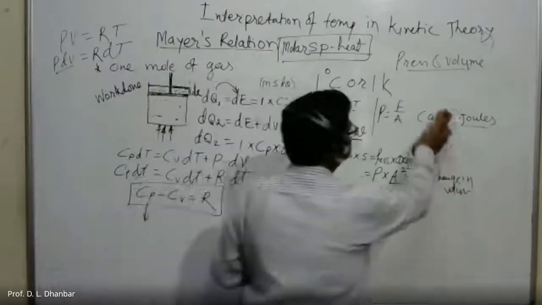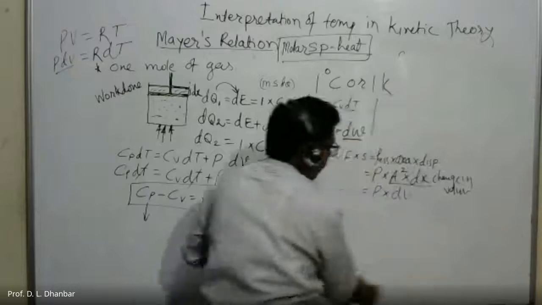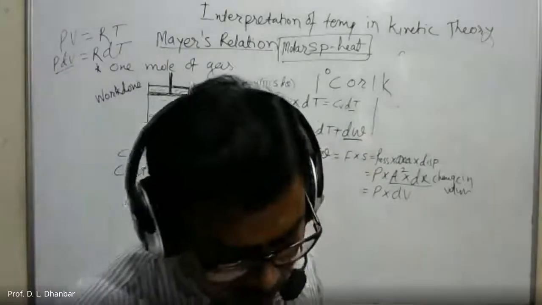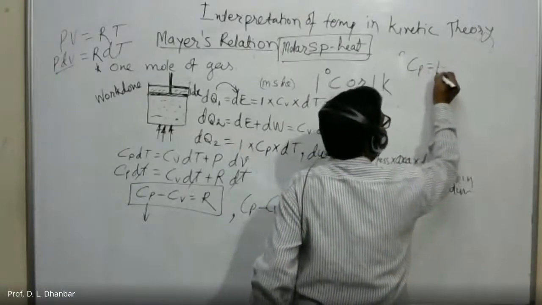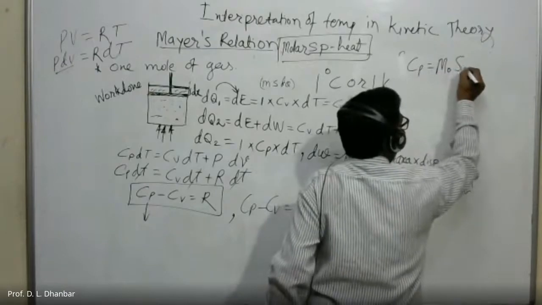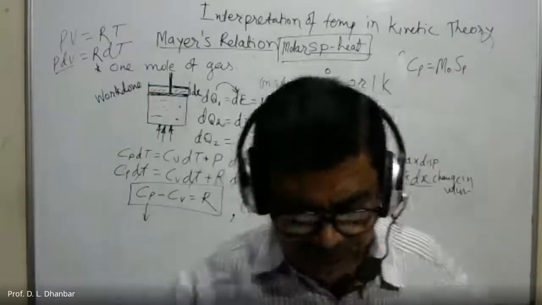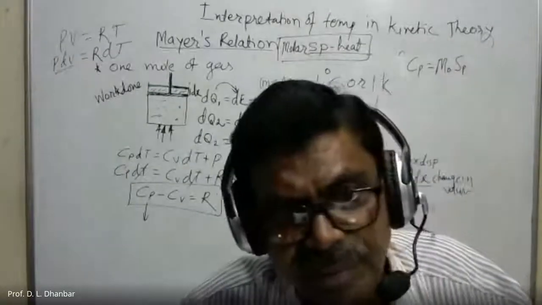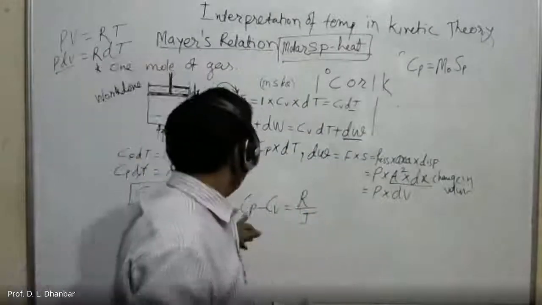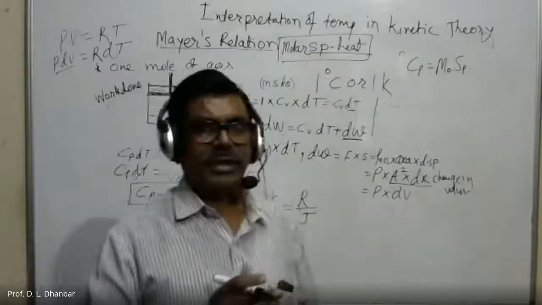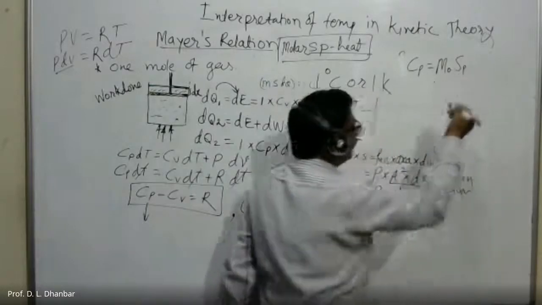Here I will write, actually this Cp is equal to M0 into Sp. What is Sp? Sp is the principal specific heat. In some textbooks it is shown by small cp. This is capital Cp, and the principal specific heat is denoted by small cp. But here in your textbook, this symbol is introduced.